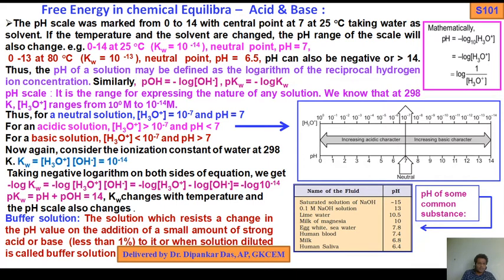Now come to the point buffer solution. The solution which resists a change in pH value on the addition of a small amount of strong acid or base, less than 1%, or when the solution is diluted, is called a buffer solution.